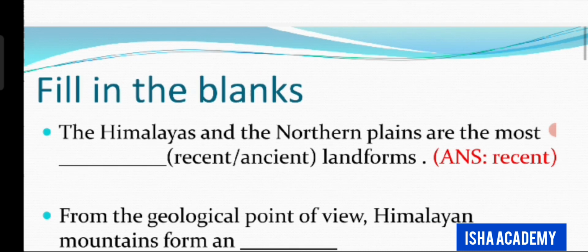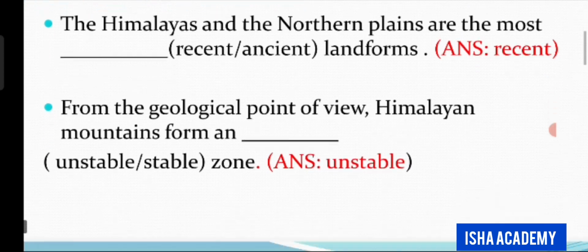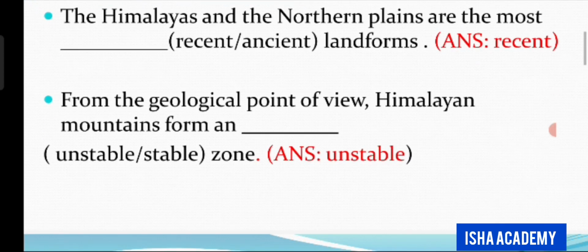The Himalayas and the northern plains are the most dash landforms. Recent or ancient? The answer is recent. From the geological point of view, Himalayan mountains form an unstable or stable zone. Answer: unstable.